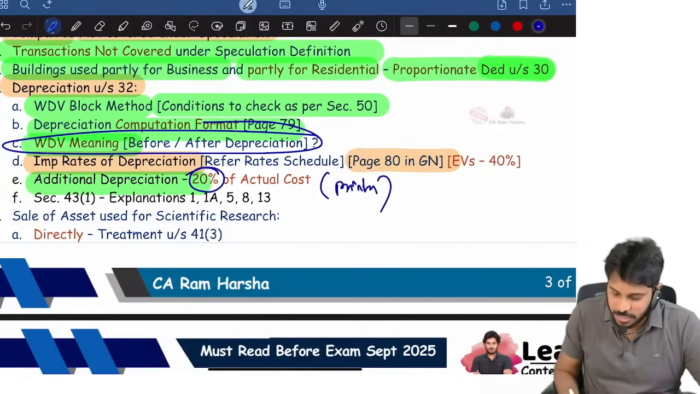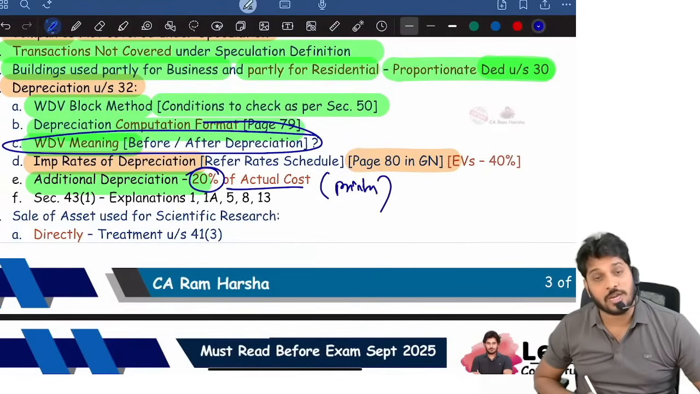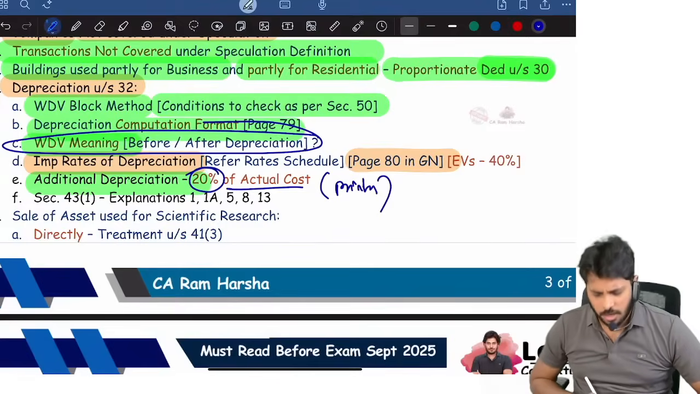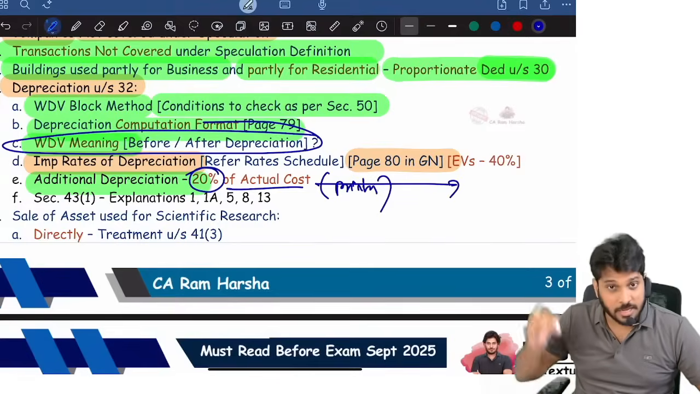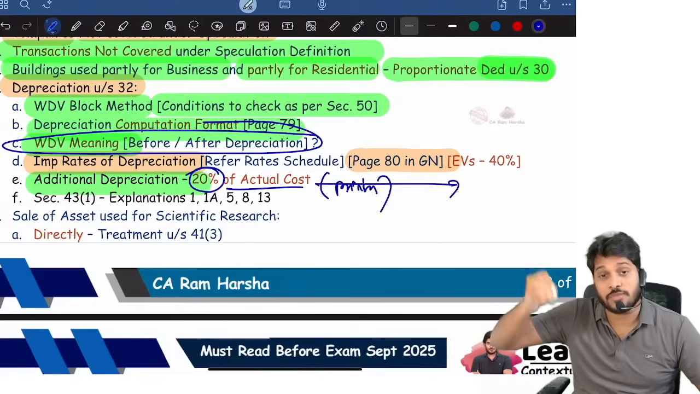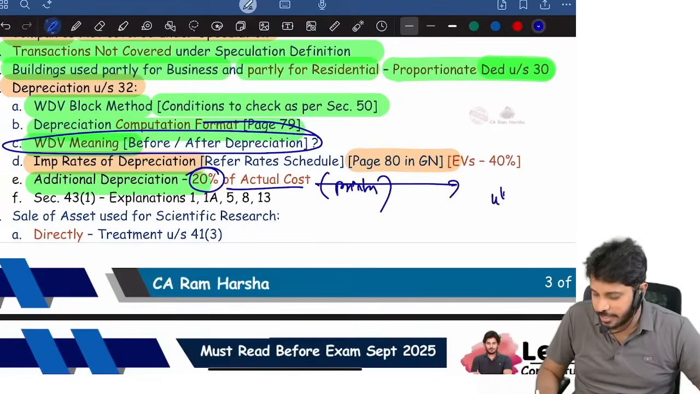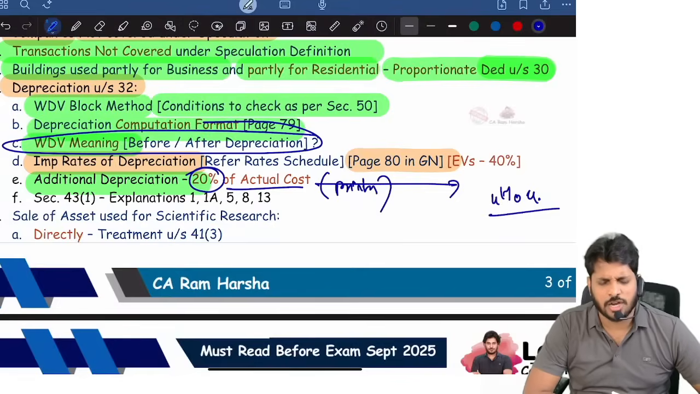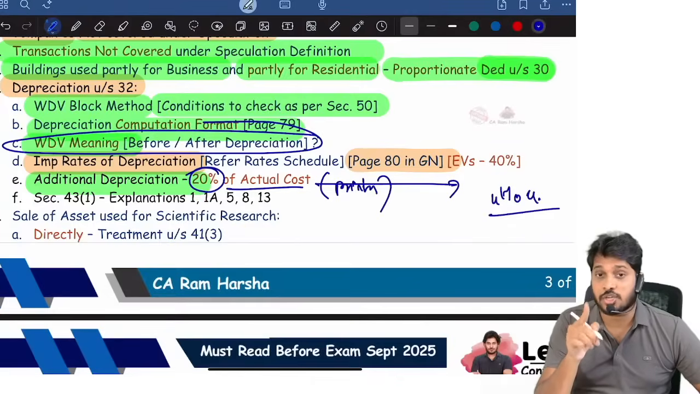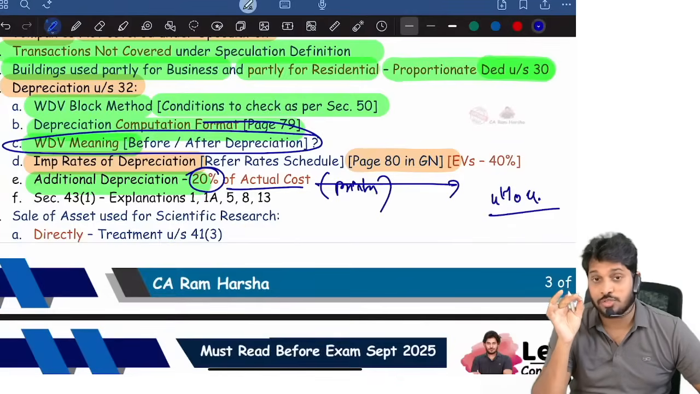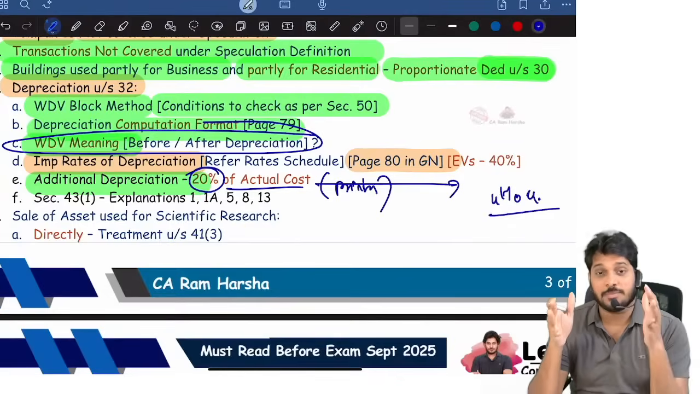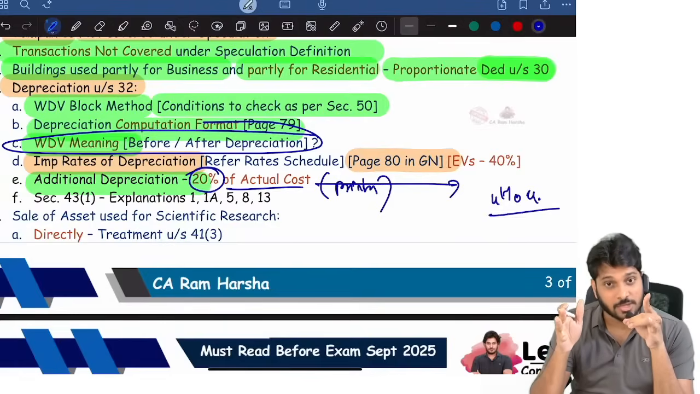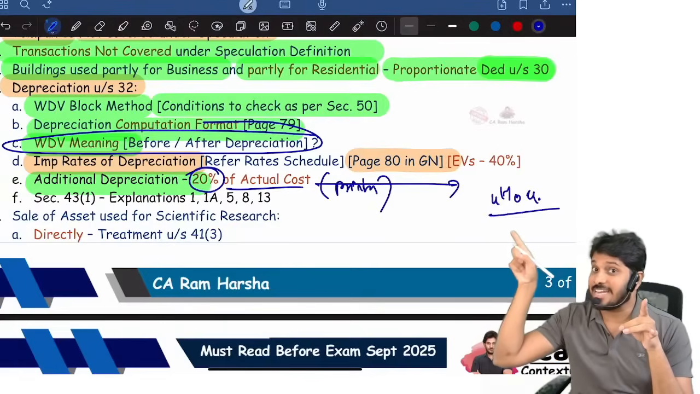Then what is additional depreciation? 20% of the actual cost. And we all know, suppose new machinery which is installed in the current year was used for less than 180 days. Less than 180 means what? Installation date is on or after 4th October 2024. If the asset is installed on 4th October or after, it is used for less than 180 days. Then additional depreciation can be claimed only 10% of the actual cost. Another 10% you can claim in the next year.